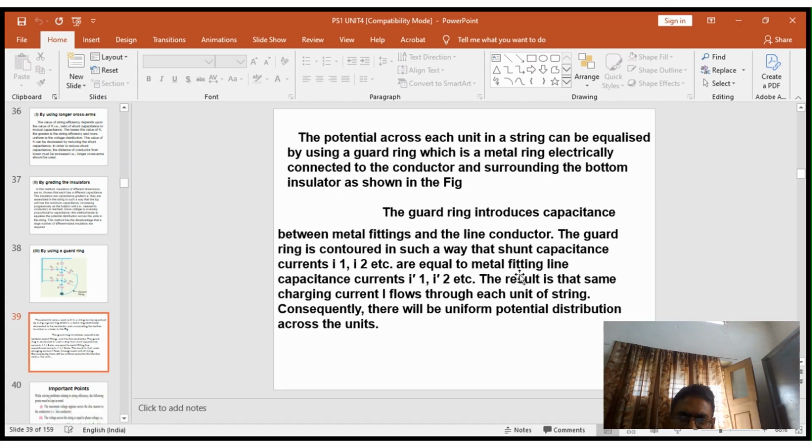Then the string efficiency increases. The potential across each unit in a string is equalized by using the guard ring, which is a metal ring electrically connected to the conductor and the surrounding bottom of the insulator, as shown in the figure. The guard ring introduces capacitance between the metal fitting and the line. The guard ring is connected in such a way that the shunt capacitance currents I1 and I2 are equal to the metal fitting capacitance currents I1 dash and I2 dash. The resultant is that the same charging current I flows through each string. Consequently, there will be uniform potential distribution across the string.